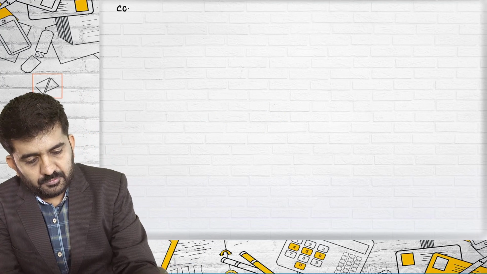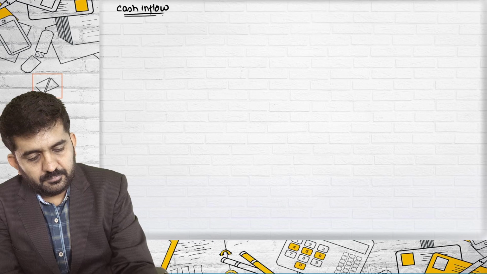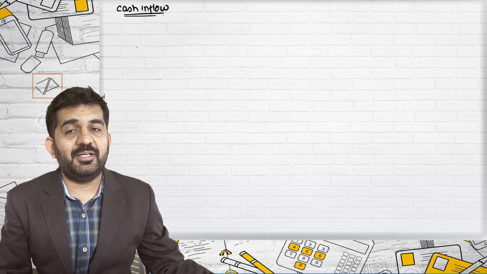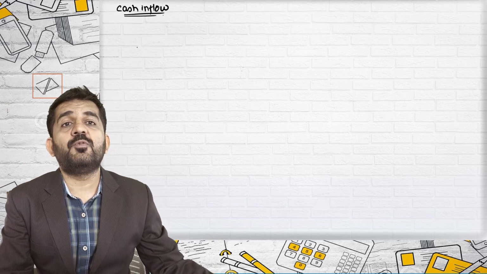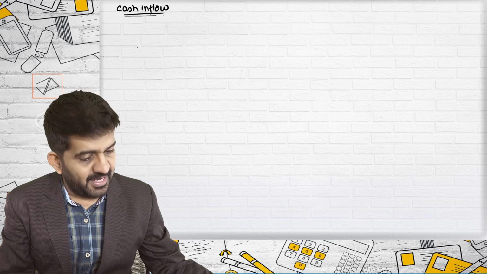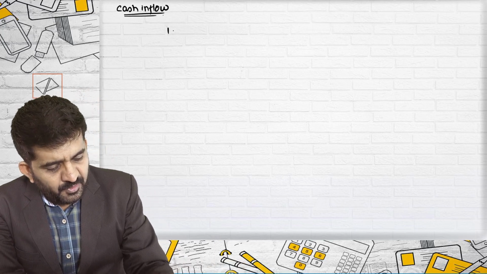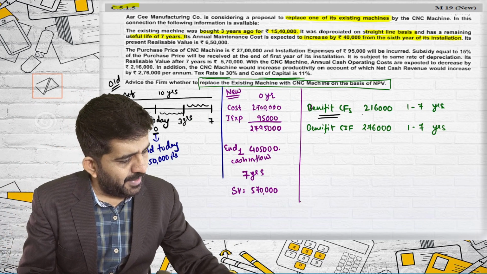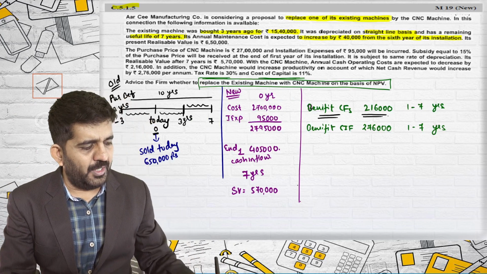Let us think about cash inflow. First, you are getting some direct benefit, then you will even be getting some indirect benefit. Let us first talk about some direct benefits. From 1 to 7 years, I am having a benefit of cash flow of 2,16,000.